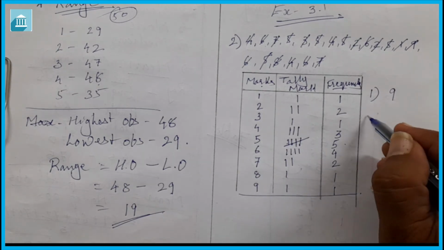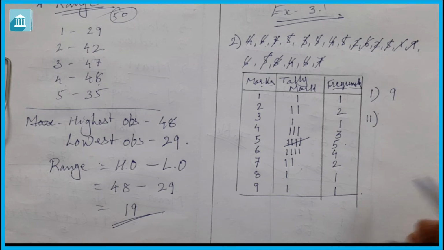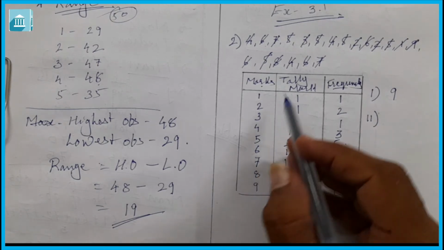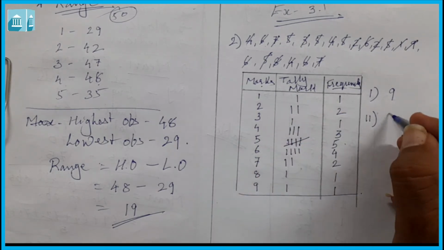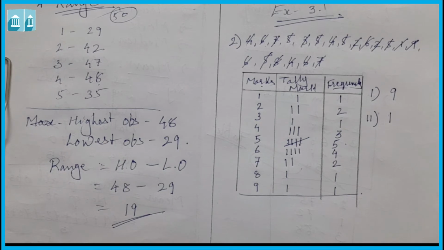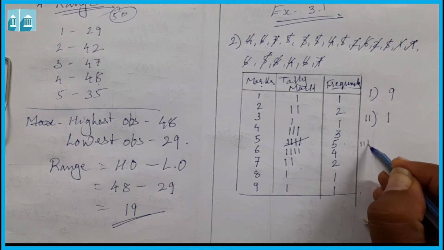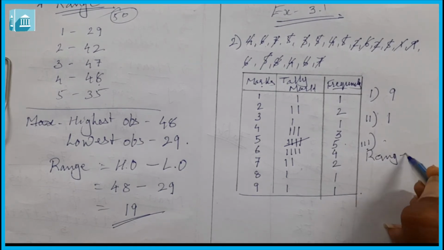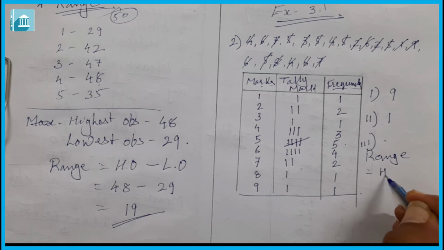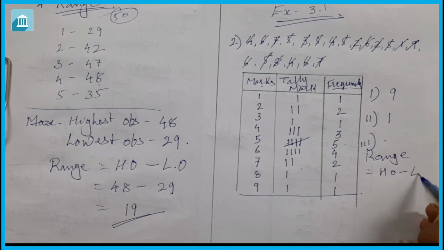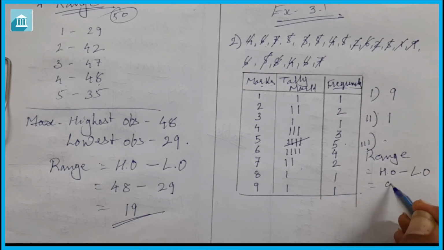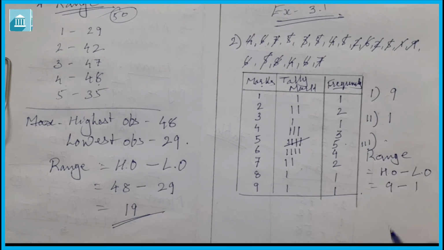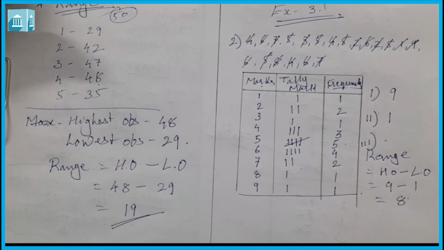Then question number 2 is which number is the lowest. So which number is the lowest? Here 1 is the lowest. Then question number 3 is to find the range. We know that range is equal to what? Highest observation minus lowest observation, which is equal to 9 minus 1, which is equal to 8. So range is our 8.